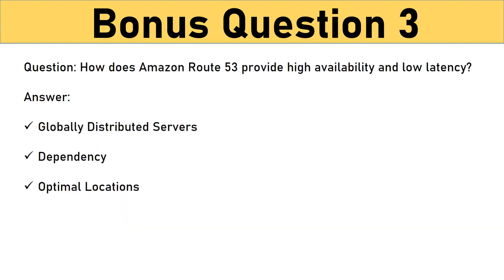Question: How does Amazon Route 53 provide high availability and low latency? Here's how Amazon Route 53 provides the resources in question. Globally distributed servers: Amazon is a global service and consequently has DNS services globally. Any customer creating a query from any part of the world gets to reach a DNS server local to them that provides low latency. Dependability: Route 53 provides a high level of dependability required by critical applications. Optimal locations: Route 53 uses a global Anycast network to answer queries from the optimal position automatically.